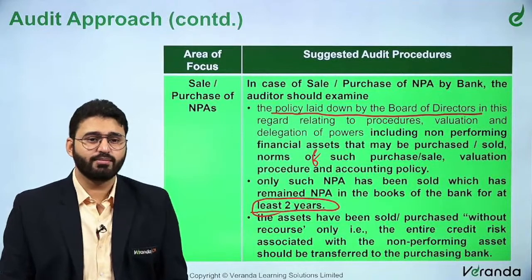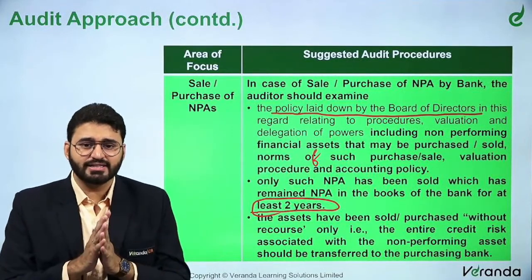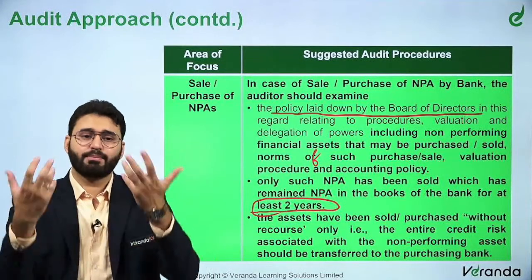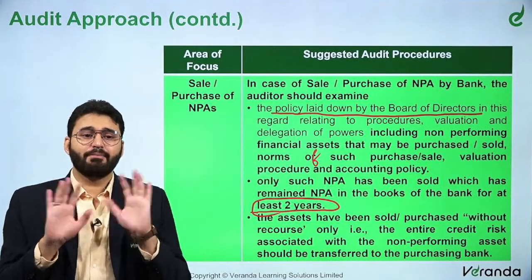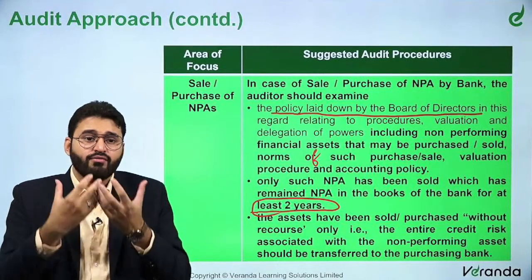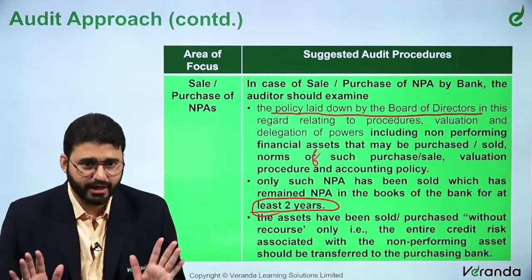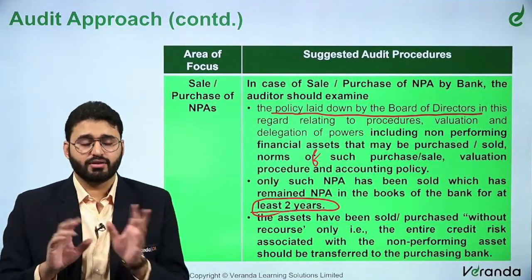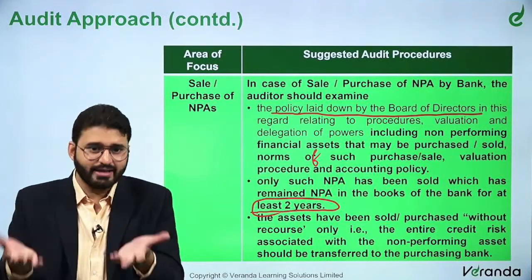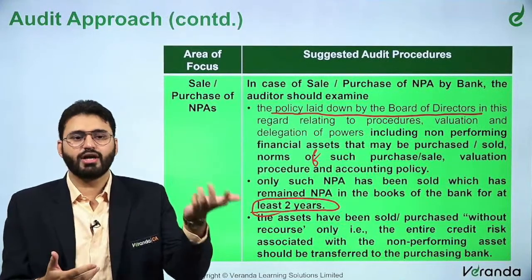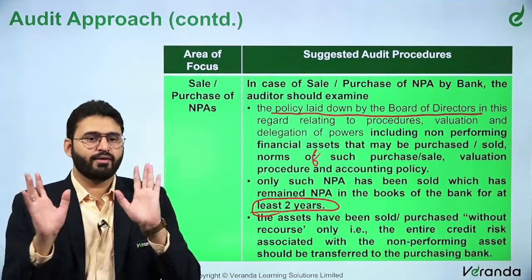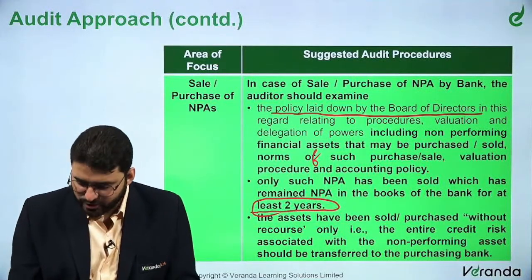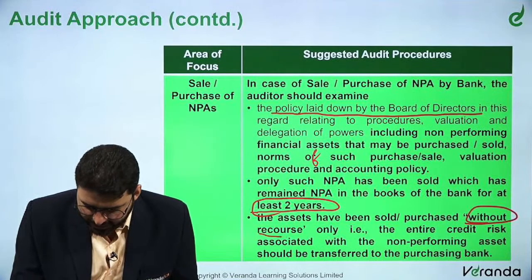Now, factoring, if you remember, with recourse, without recourse, that is, the entire credit risk associated with the non-performing asset should be transferred to the purchasing bank. Okay, don't come back to me. With recourse, you can come back to me. Without recourse, you should not come back to me at all. If there is any problem, don't come back to me. The entire credit risk, if I am selling the NPA and tomorrow you are not able to recover, don't come back to me. You have bought it at a discounted rate, that's all. With that it is over. So everything has to be sold without recourse and not with recourse.